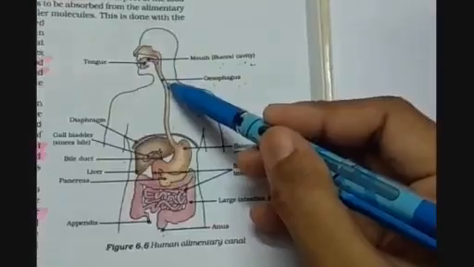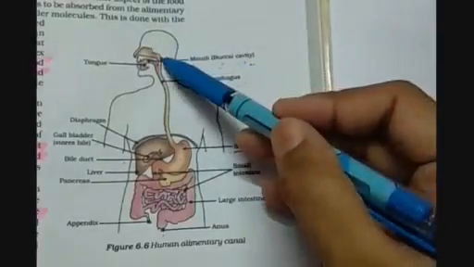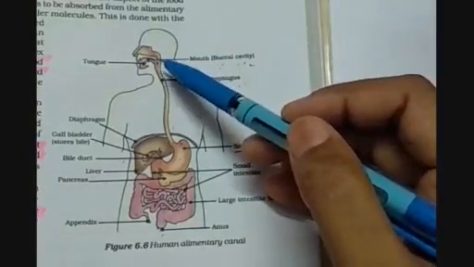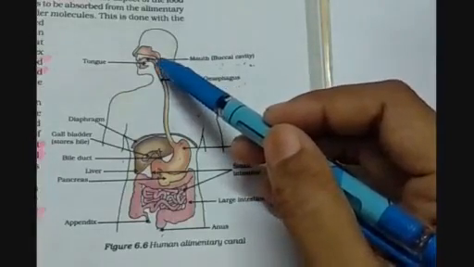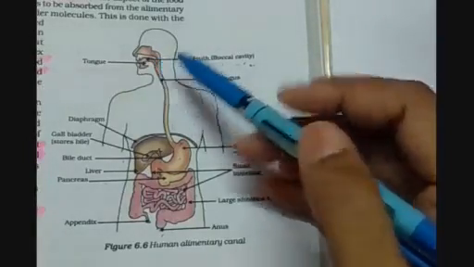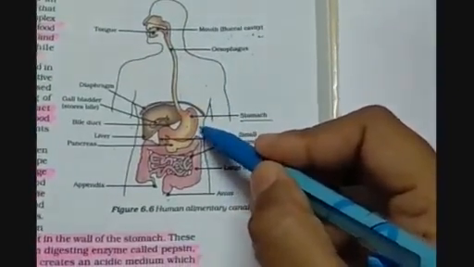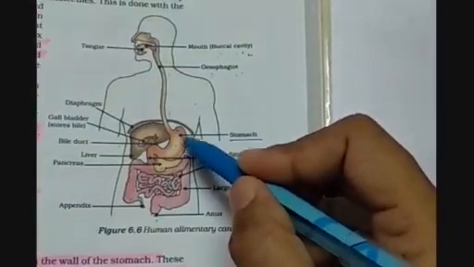So this is just a passage, no digestion of food takes place here, but in the buccal cavity with the help of saliva, which is having the enzymes called amylase, the partial digestion of carbohydrates takes place. Then further, when the food reaches the stomach, it is a sac-like structure which extends when the food enters into it.